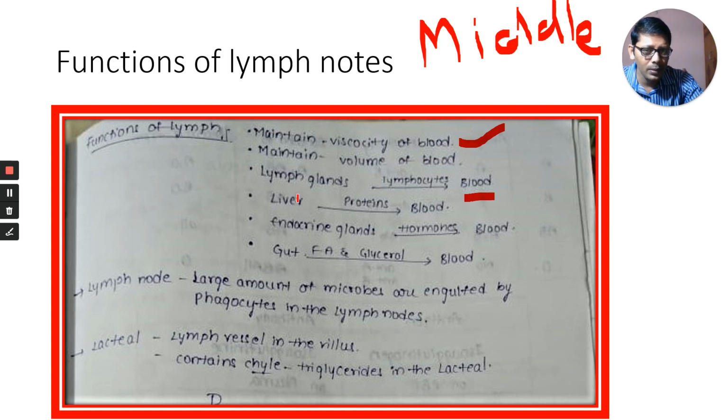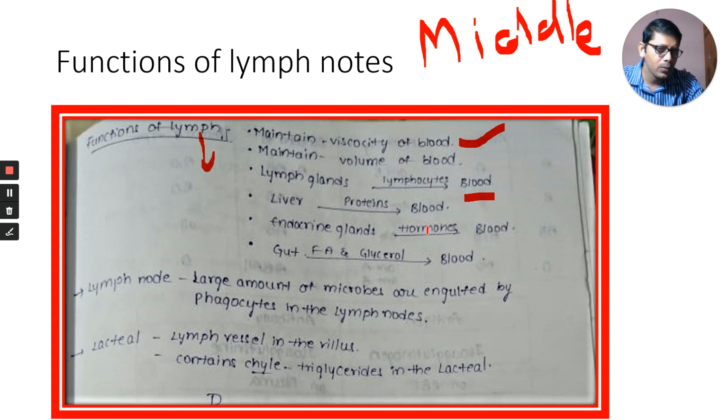These are the main proteins produced by our liver, and they are taken to the blood by the lymph.